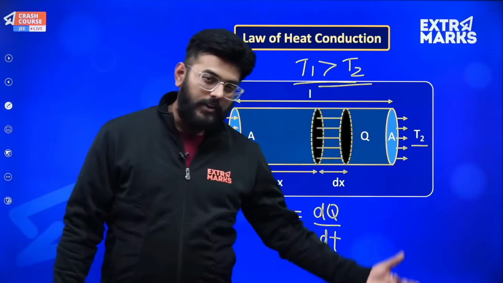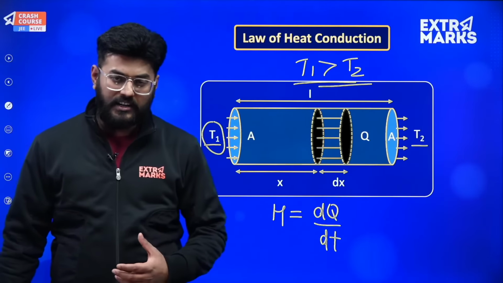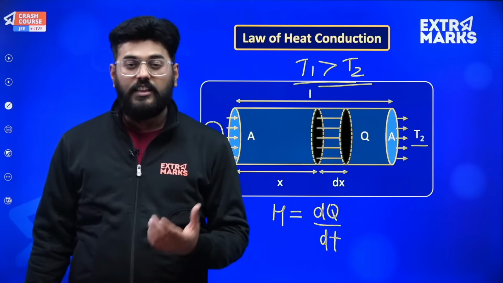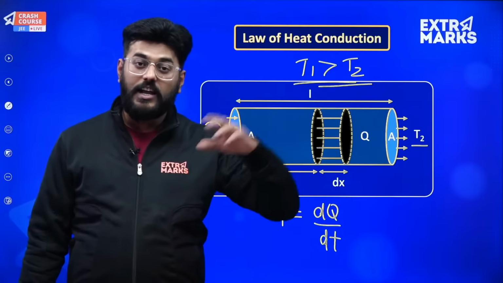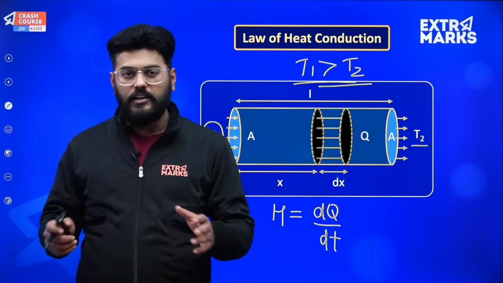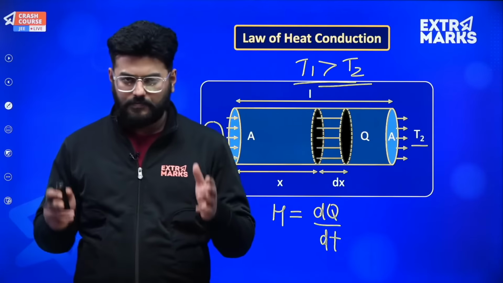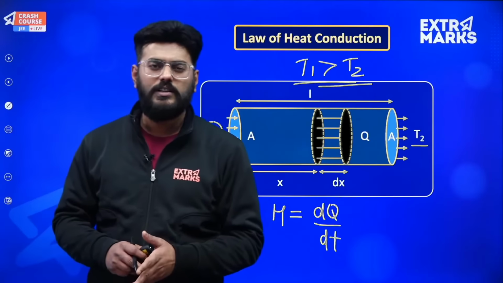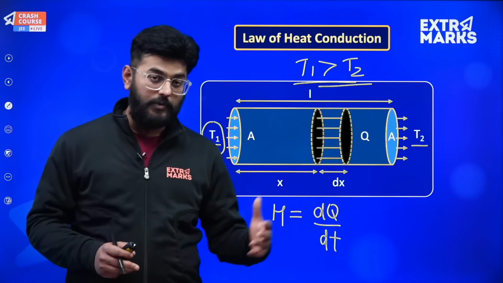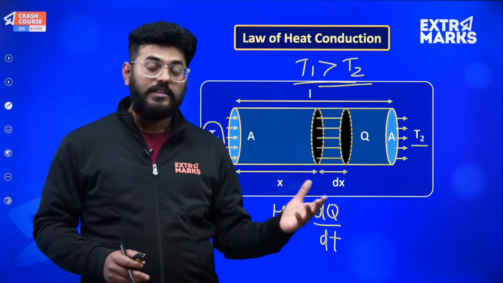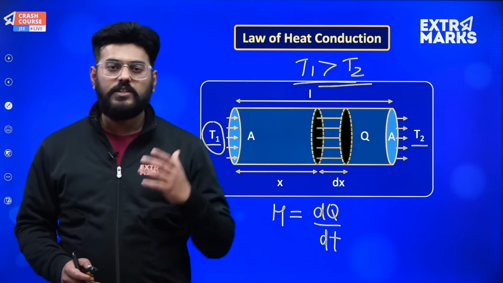So the greater the temperature difference, the more heat current will flow, and if you reduce the temperature difference, the heat current will also reduce. The similarity is just like Ohm's law. The amount of current flowing in a circuit is directly proportional to V, right? And the same case will occur over here as well. The temperature difference will decide the amount of heat current flowing, and since that proportionality was eliminated by a resistance there, here also an element of resistance will come.